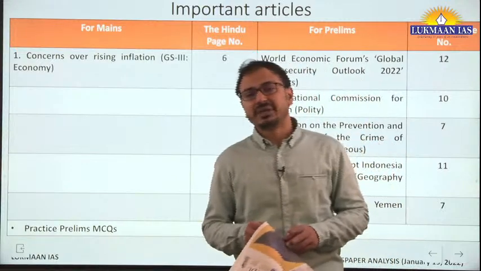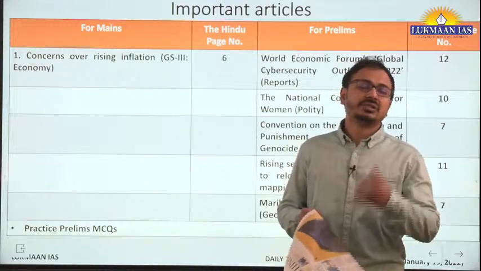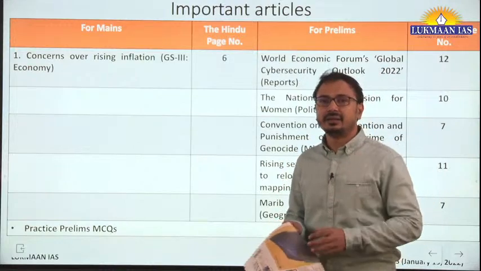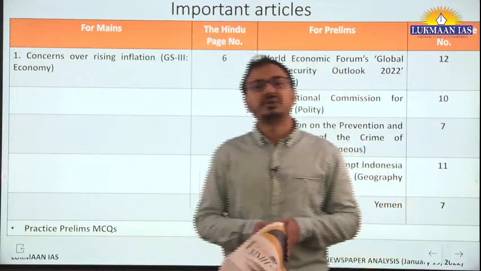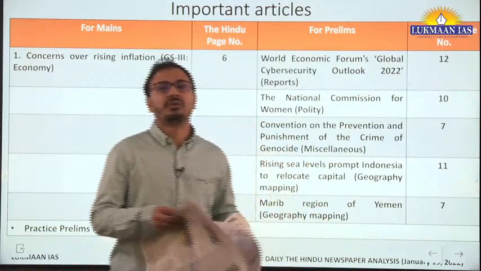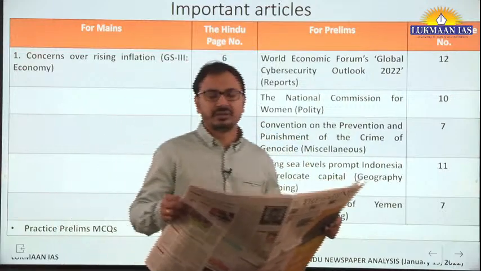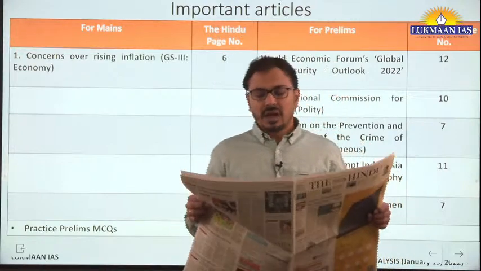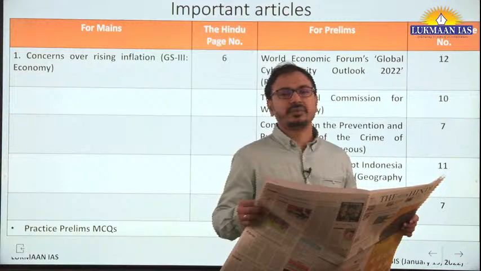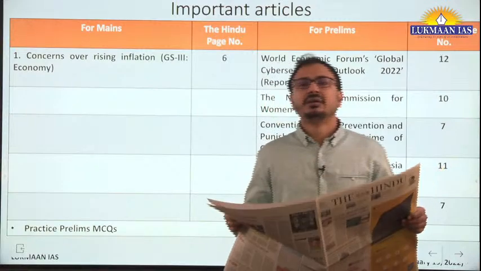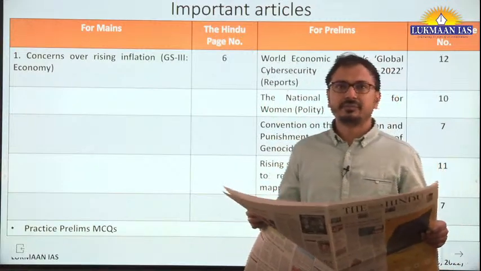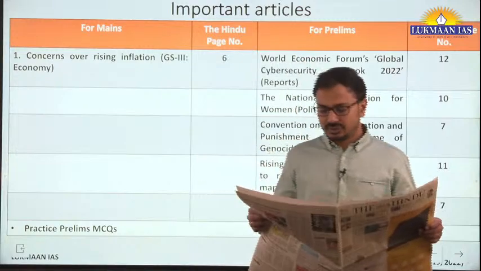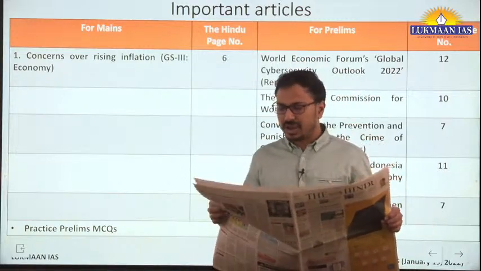Those who have PSI or an optional subject, maybe it is of interest to read in detail. But from a geography mapping perspective, you should be aware of the Marib region over which the conflict is going on at present between Houthi rebels and the Yemen government, which is supported by Saudi Arabia and UAE. So we will try to find that on a map.